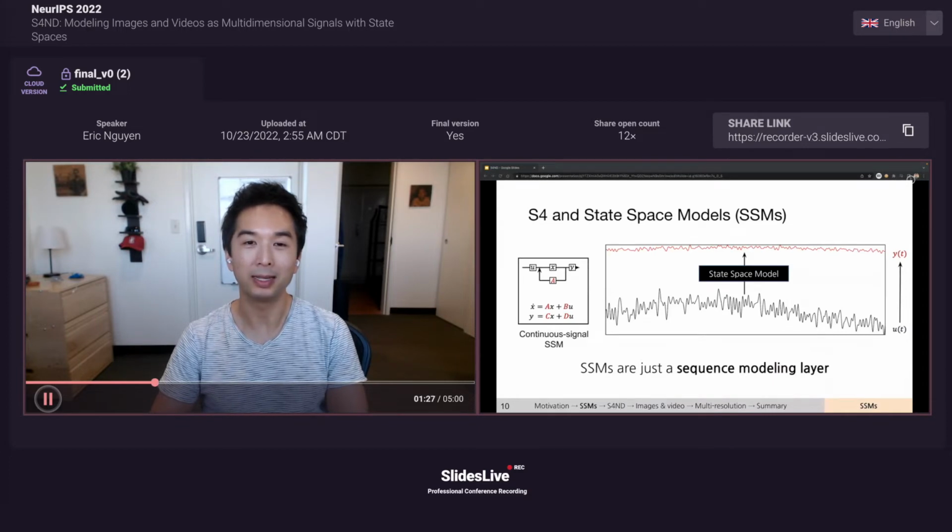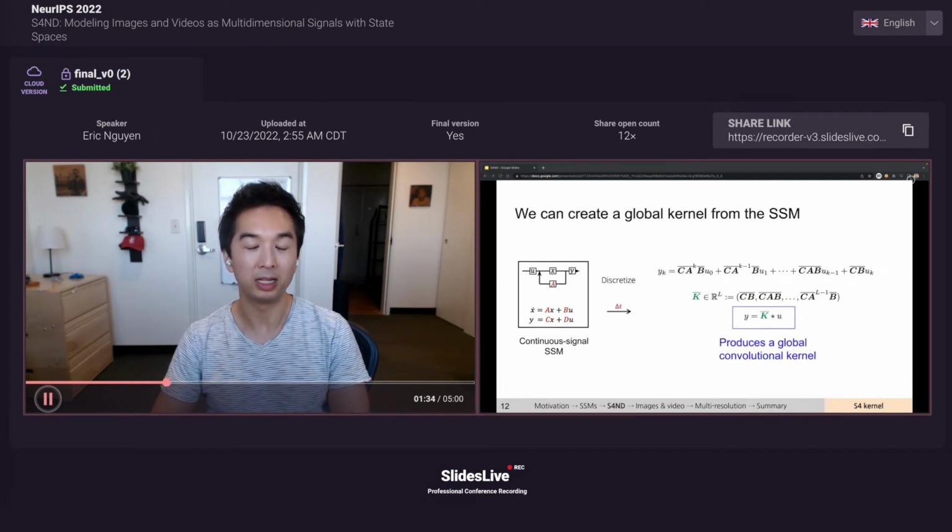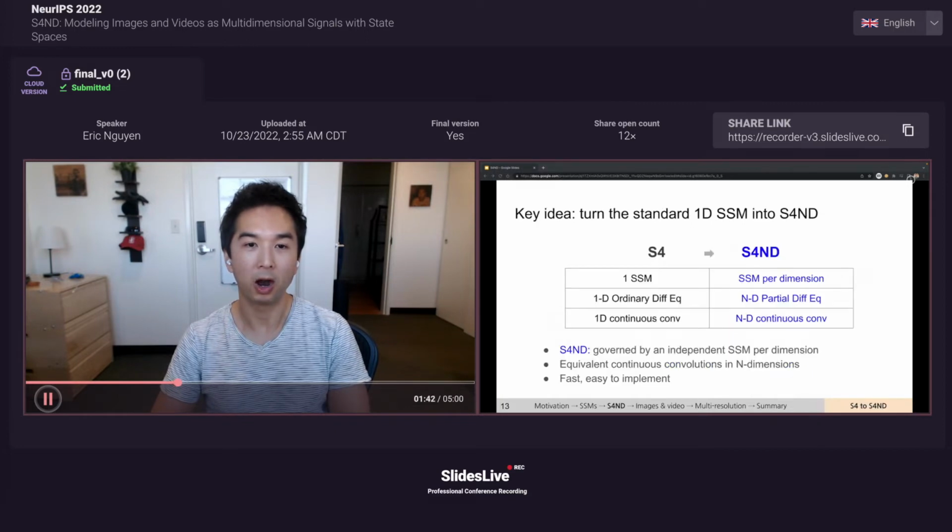For background, SSMs are just a sequence modeling layer. They map input to output through a higher dimensional state. And in S4, by discretizing and unrolling the SSM, we can produce a global convolutional kernel. Our key idea for S4ND is to turn the standard SSM into a multidimensional partial differential equation governed by a different SSM per dimension. With additional structure, we show that it's equivalent to a continuous convolution in n dimensions. This results in an S4ND layer that is fast and easy to implement.